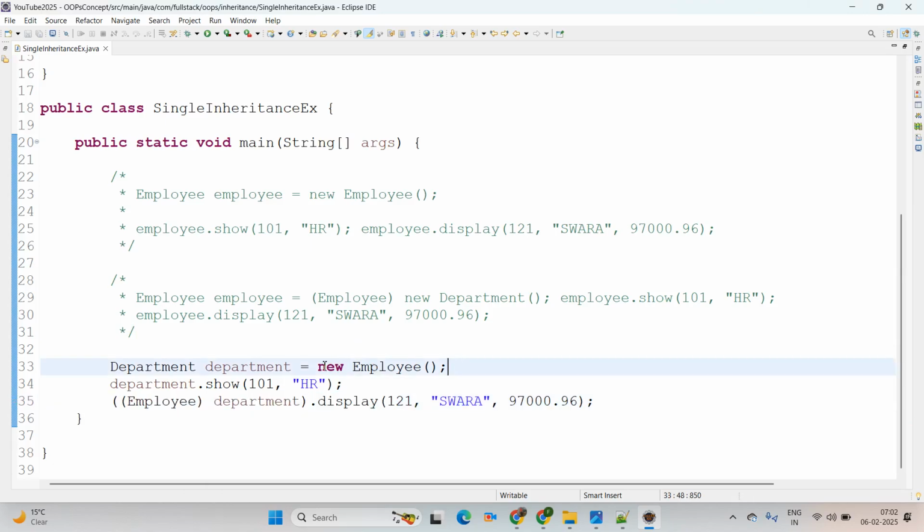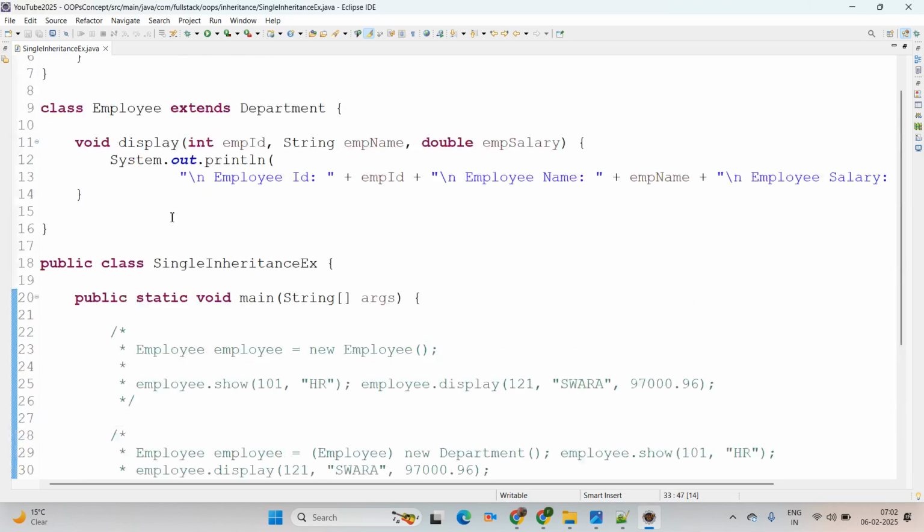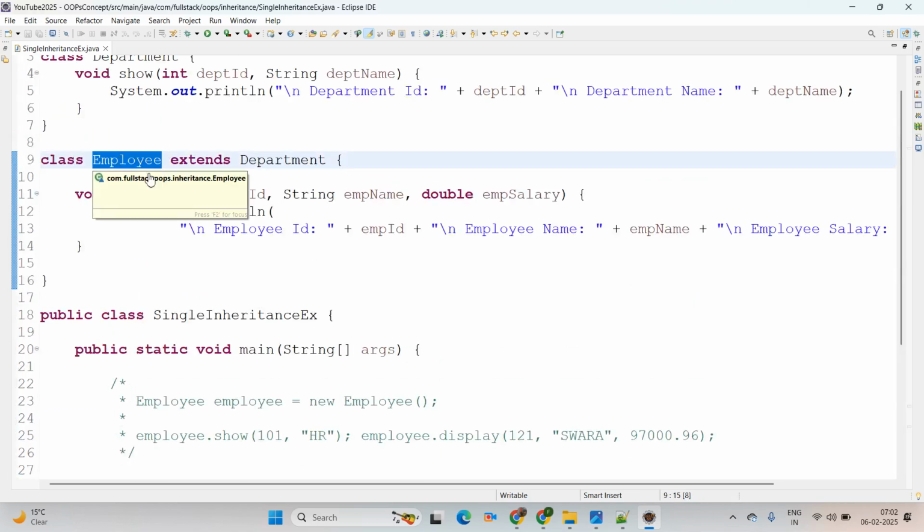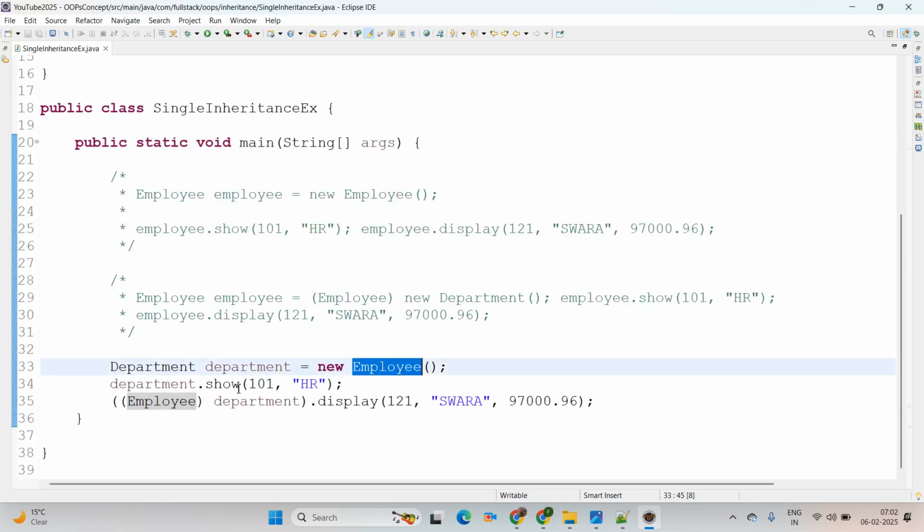Then see here which class object we are trying to create. We are trying to create the object of the child class. See, Employee is the child class. Then definitely the child is going to acquire the property from Department and its own class method as well, like the display method. In this scenario, if you are creating the child class object, it will give us the happy path scenario and the output as well, because a child always acquires the property from the parent.